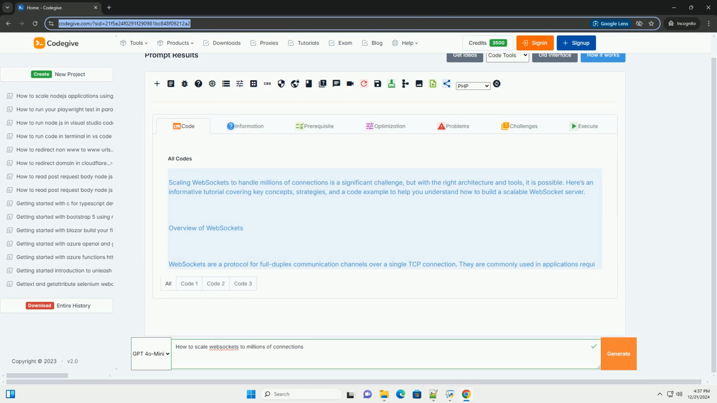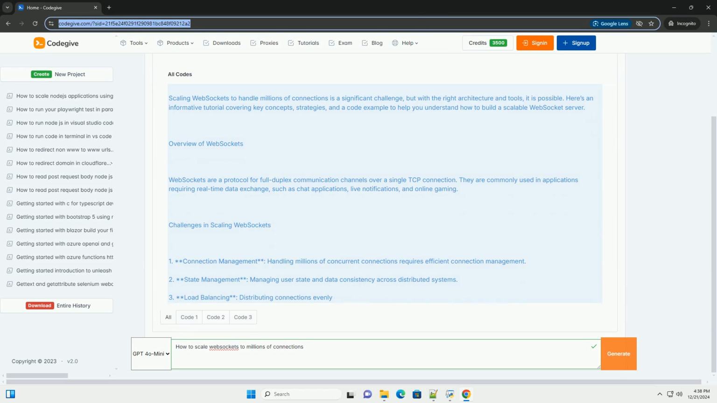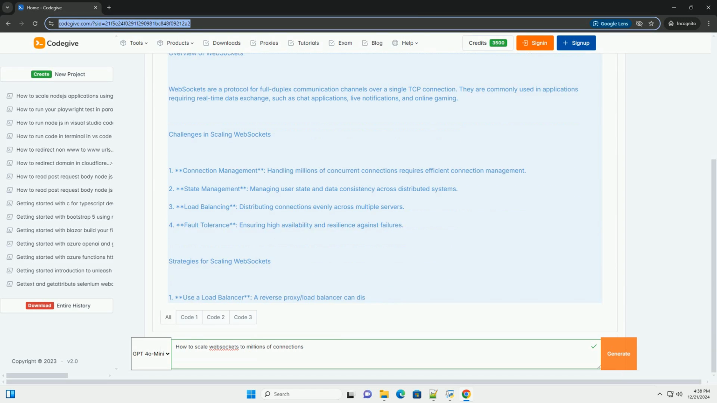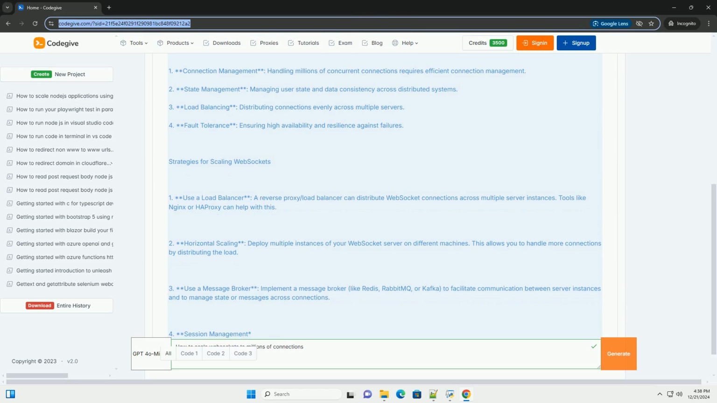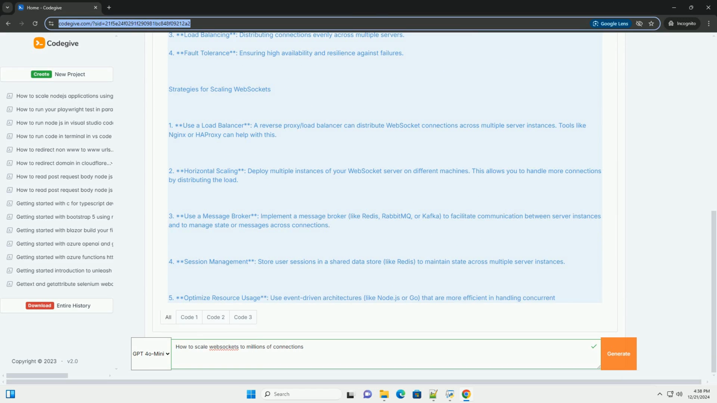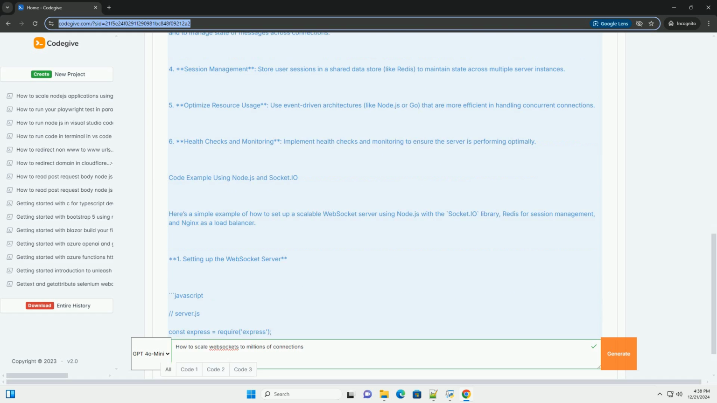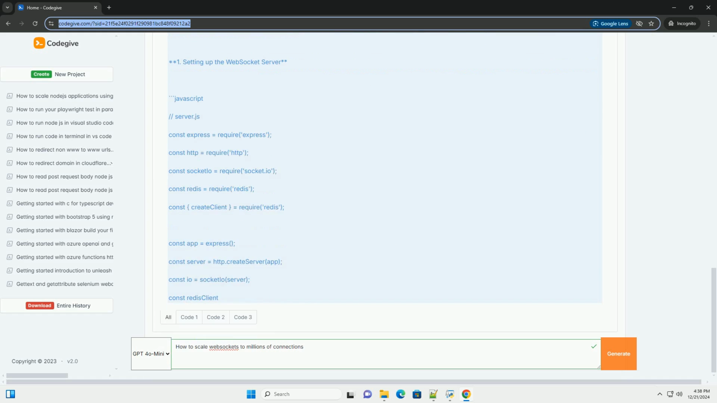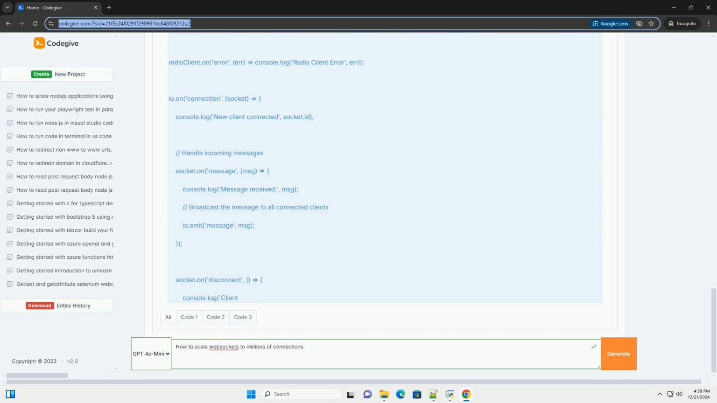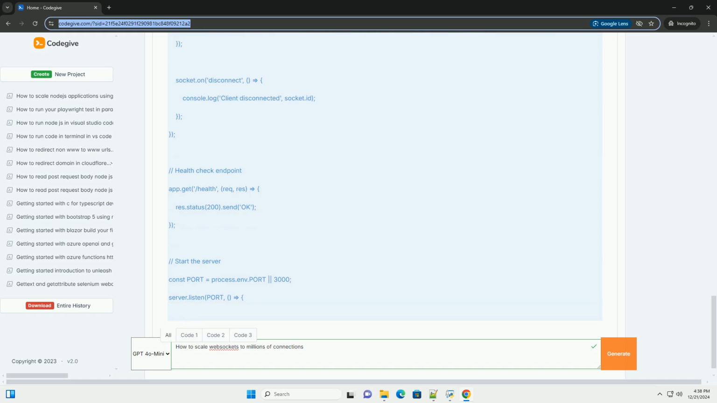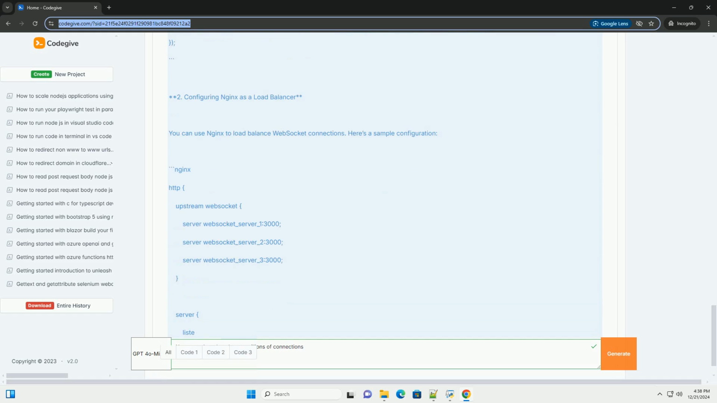Scaling WebSockets to handle millions of connections is a significant challenge, but with the right architecture and tools, it is possible. Here's an informative tutorial covering key concepts, strategies, and a code example to help you understand how to build a scalable WebSocket server. Overview of WebSockets. WebSockets are a protocol for full duplex communication channels over a single TCP connection. They are commonly used in applications requiring real-time data exchange, such as chat applications, live notifications, and online gaming.